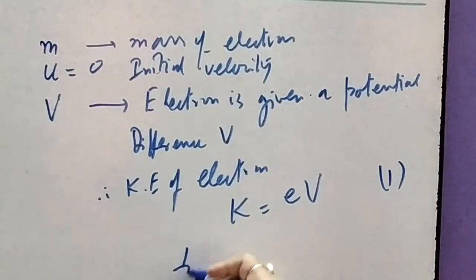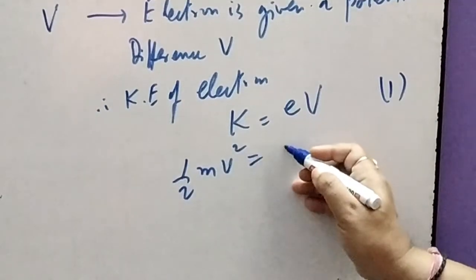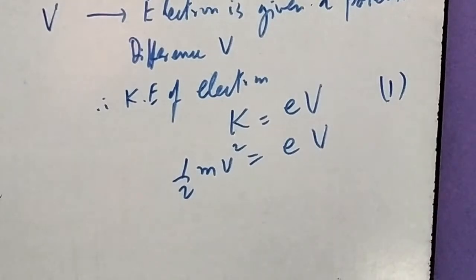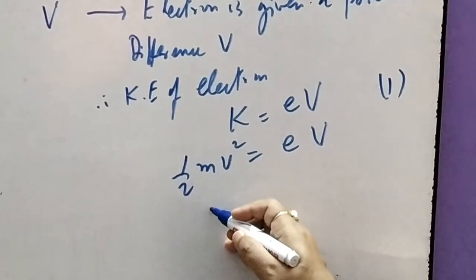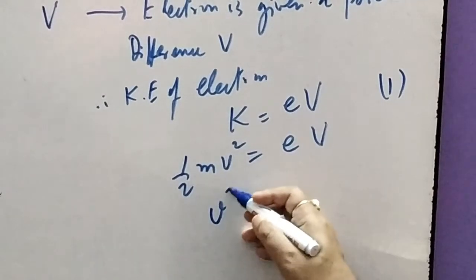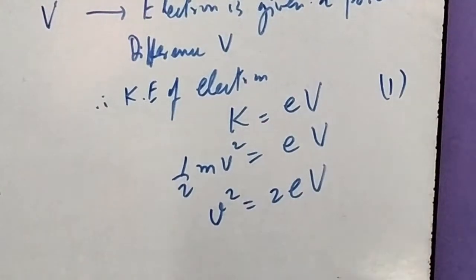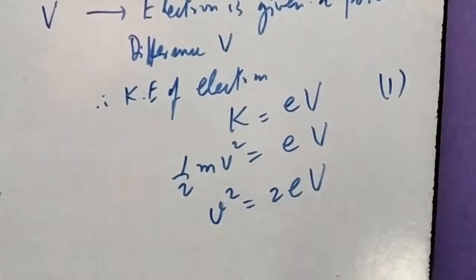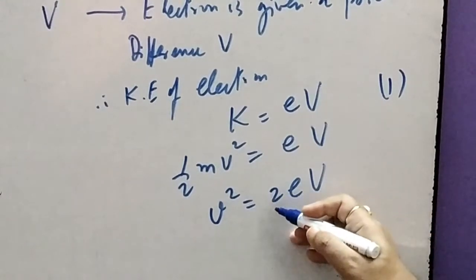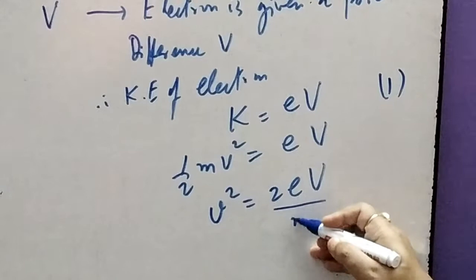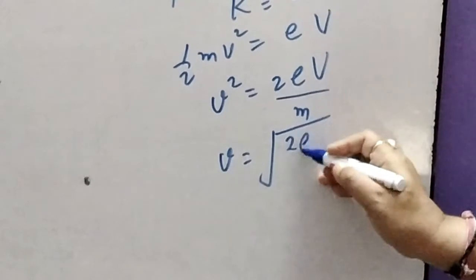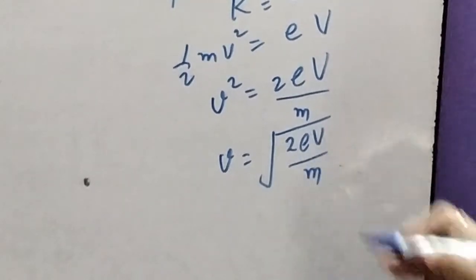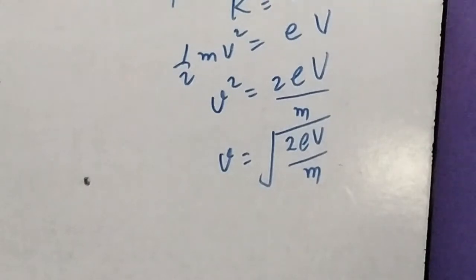Therefore, half mv square equals e into V. Okay, and that means we can very easily have v square equal to 2eV upon m, and then v must be equal to root of 2eV upon m. This is the velocity of the electron.